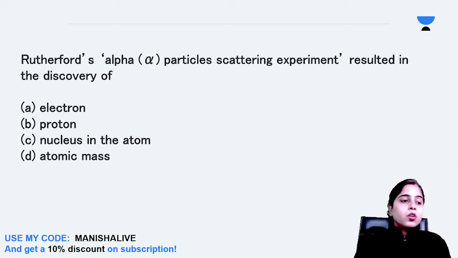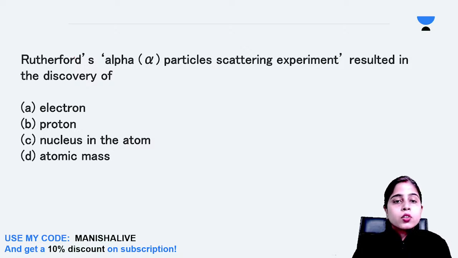So tell me fast everyone, Varsha and Peregrine Falcon, and Abhishek, if you are there in the class and want to answer this question: Rutherford's alpha particle scattering experiment resulted in the discovery of which species?